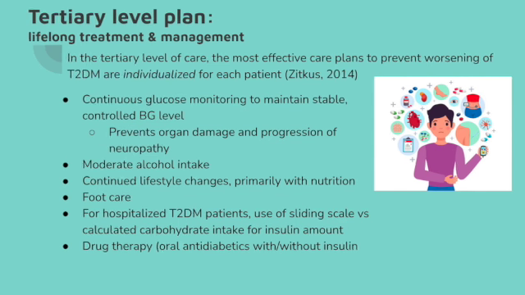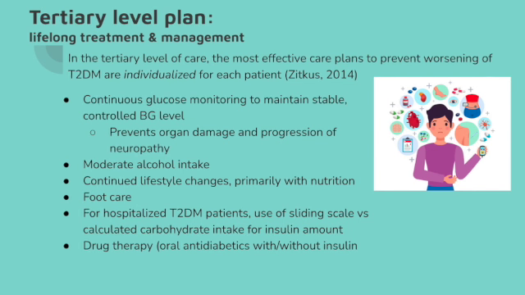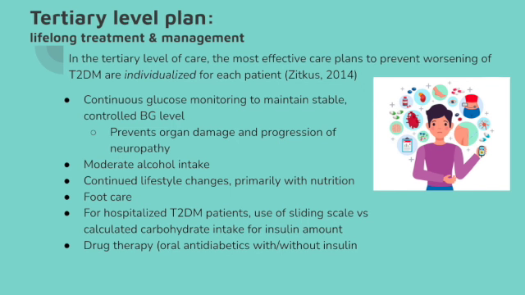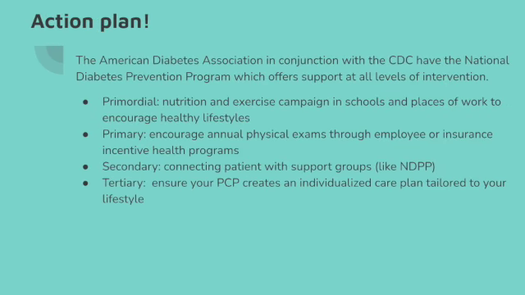Additionally, drug therapy can be started at this level, which would include oral antidiabetics. Most commonly, we use metformin, and this may be used with or without injections of insulin. So now that we have all this information, what can we do to take action to help prevent more cases of type 2 diabetes or the progression of the disease?